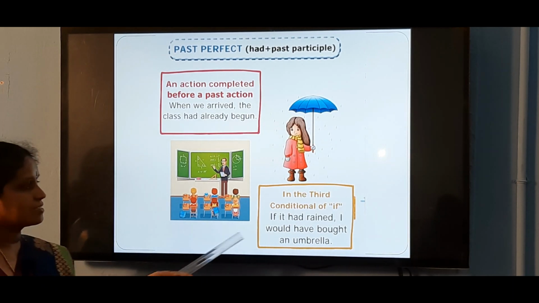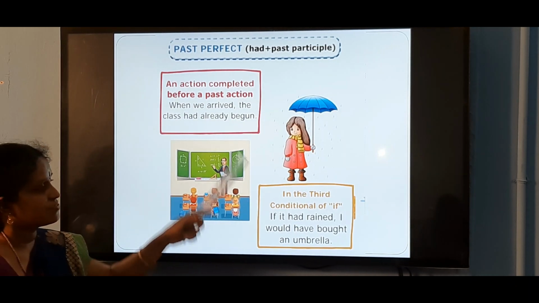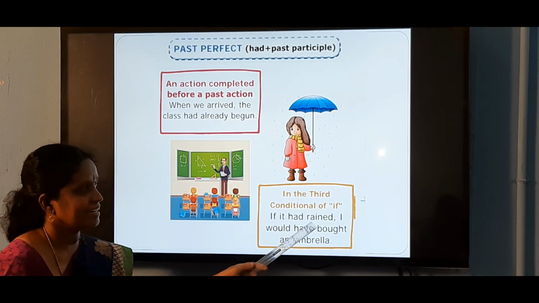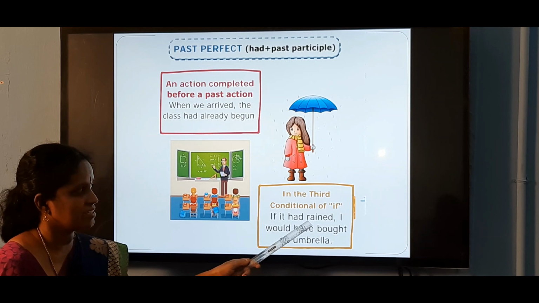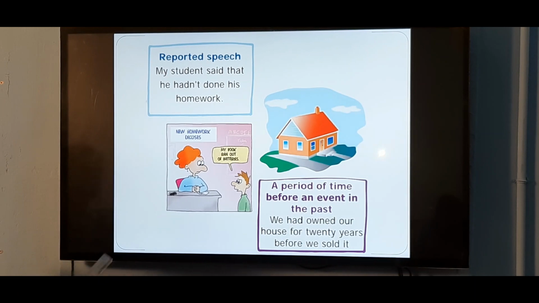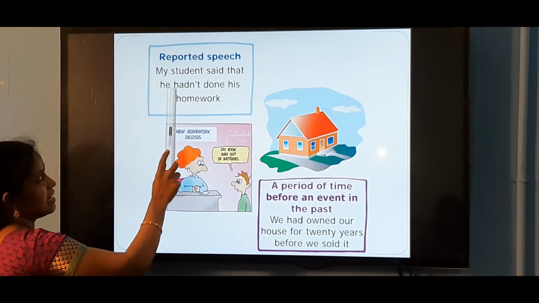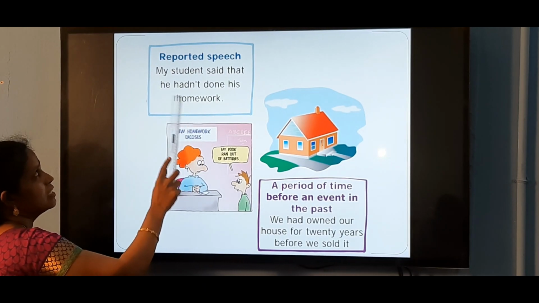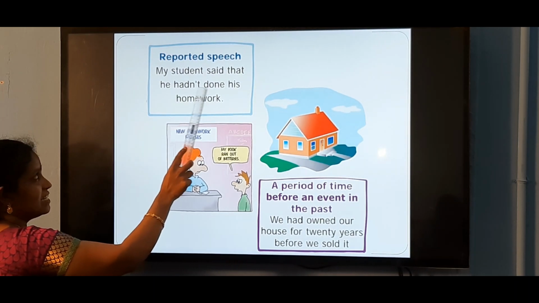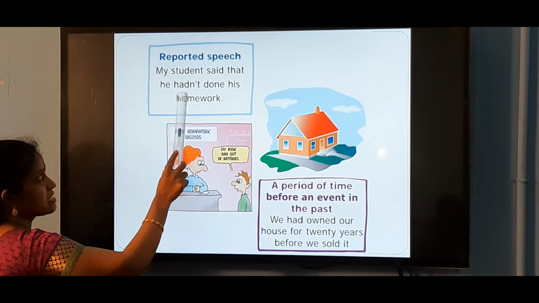In the conditional class, the if class, in the third type we use this past perfect tense. If it had rained, I would have bought an umbrella. Had rained. Here we use past perfect to denote the conditional class. In reported speech, we use this past perfect tense. My student said that he hadn't done his homework. The negative form is hadn't, the short form of had not. Hadn't done his homework. This is reported speech, so we use past perfect in reported speech.